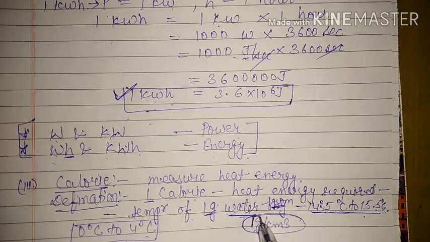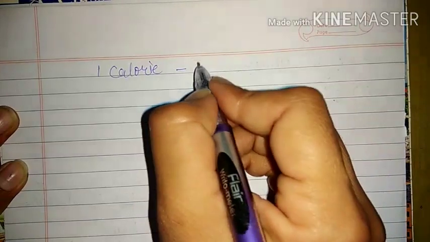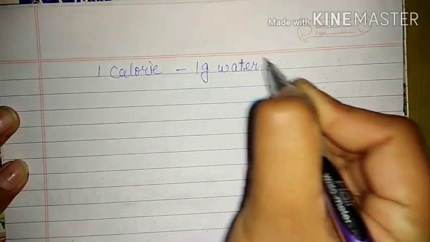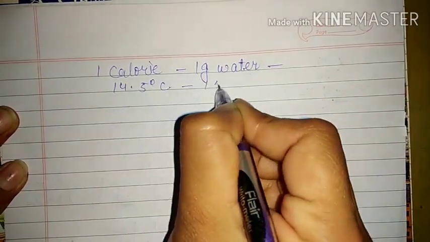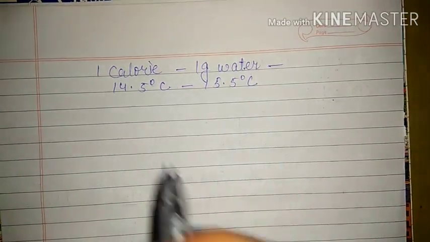That means 1 calorie is the amount of heat energy required to raise the temperature of 1 gram of water from 14.5 degree Celsius to 15.5 degree Celsius. Once again I am repeating, 1 calorie.